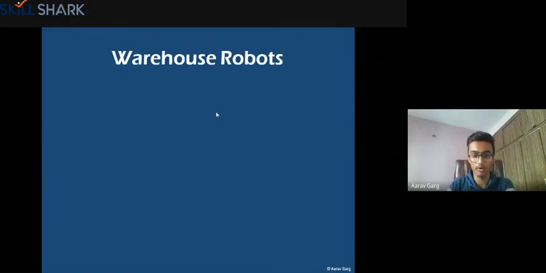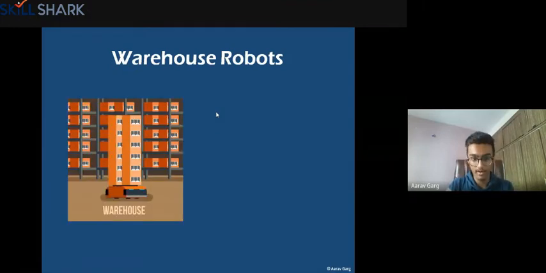Firstly, warehouse robots. This is a warehouse wherein, if you can see that small orange robot at the bottom, that is the robot here, which is carrying the load over it, right? You can train it or program it to carry the goods from one place to another place every day, and then it'll do that forever. It won't even get tired. It just needs a recharge, right? It won't even do things like taking leaves or anything like that. You just need to charge it and then it'll do whatever it is supposed to do.